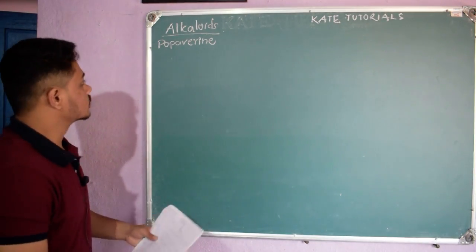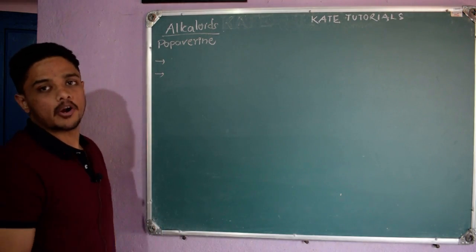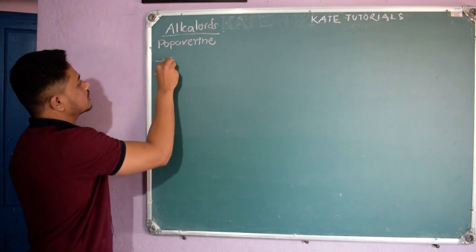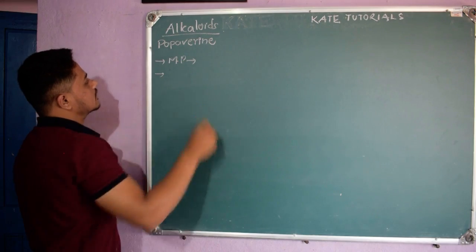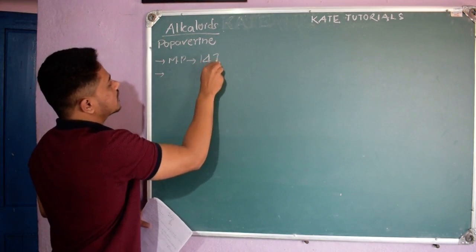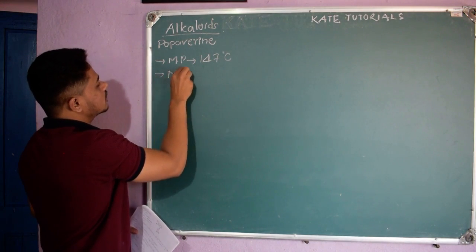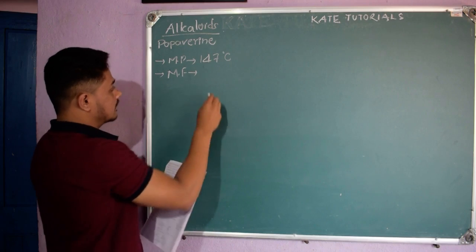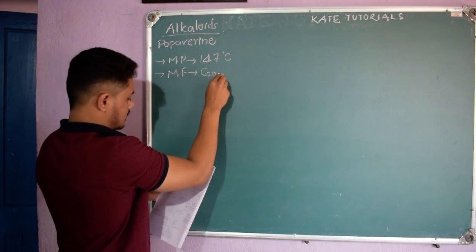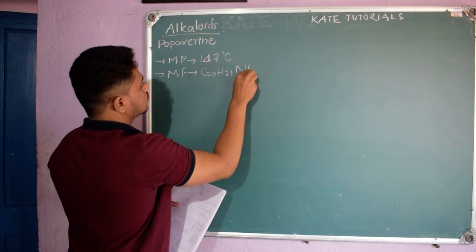So for molecular weight determination and also melting point, the scientists found the melting point of papaverine to be 147 degrees Celsius, and they also found the molecular formula, C20H21NO4, right?